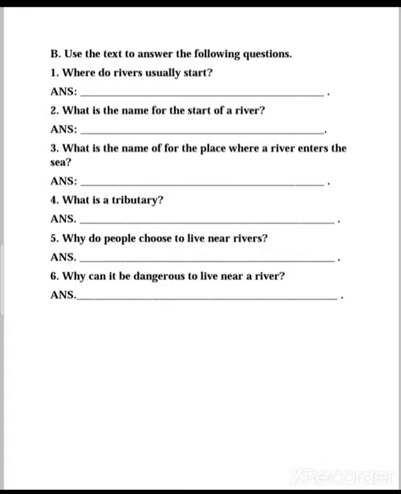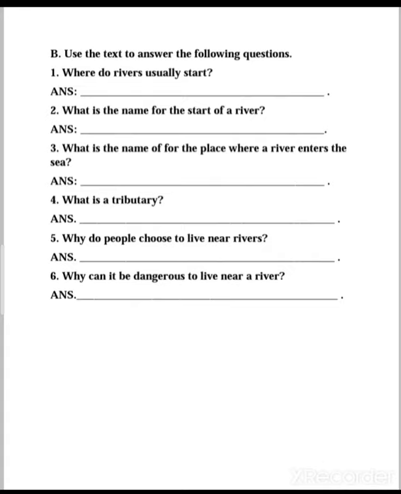Point number 5: why do people choose to live near rivers? The answer is given in the last paragraph. People choose to live near rivers because, and afterwards you will add the answer and join it with the given question.